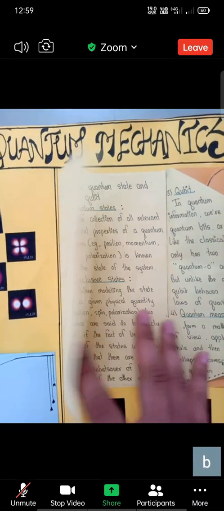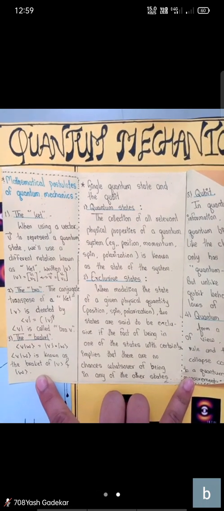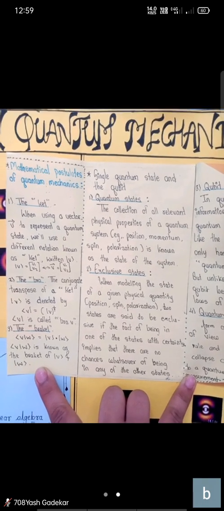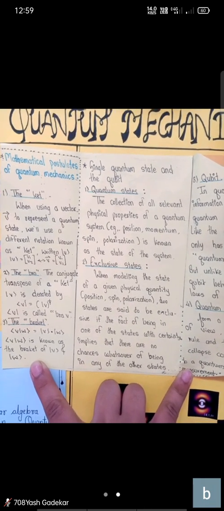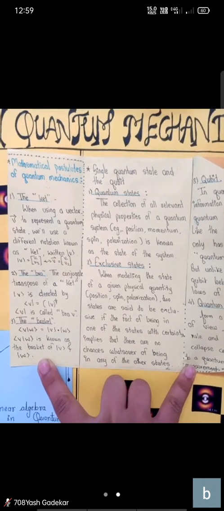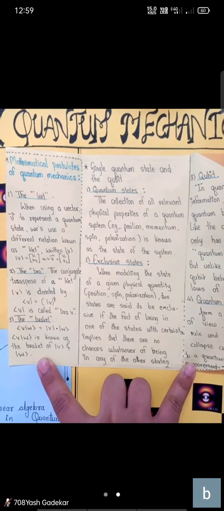Mathematical postulates of quantum mechanics. The ket. When using a vector v to represent a quantum state, we use a different notation known as the ket, written as shown below. Single quantum state and the qubit. Quantum states: the collection of all the relevant physical properties of a quantum system, for example position, momentum, spin, polarization, is known as the state of the system.